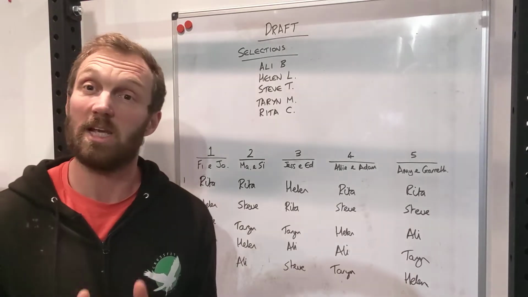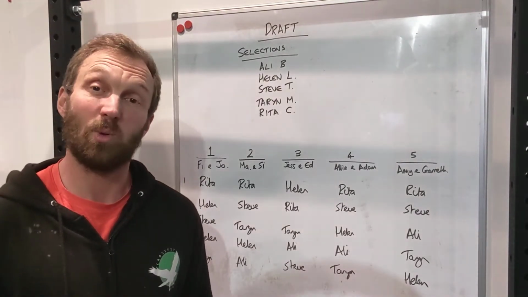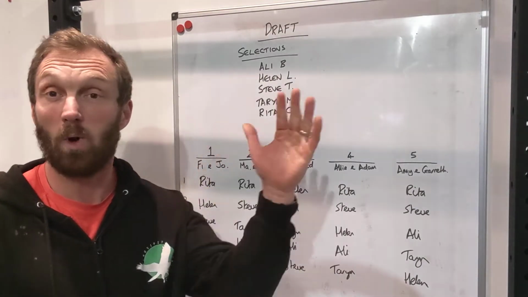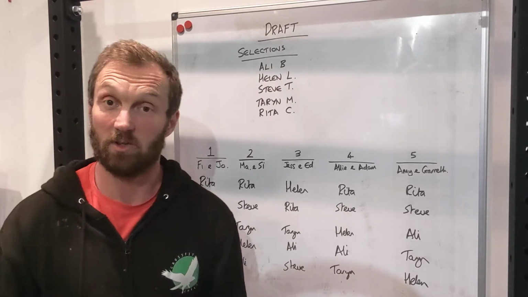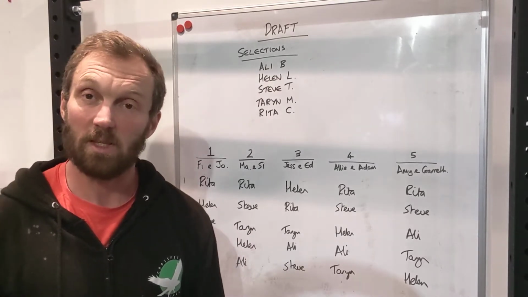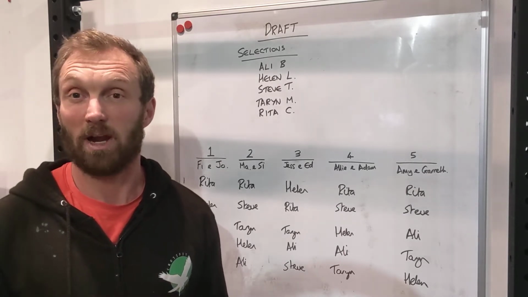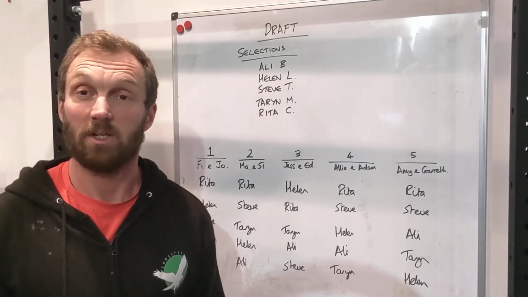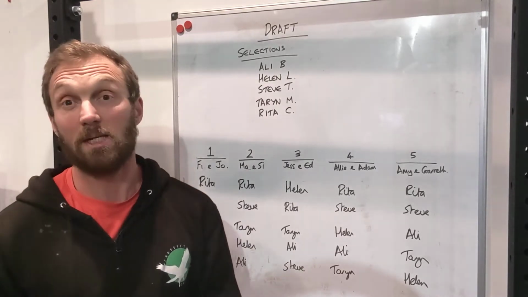What it is: each team, the captains will send through their top 20 athletes in order 1 to 20, 1 being their first choice, 20 being their 20th choice. Each selection accounts for the rounds of the draft. So selection number 1 will be picked in round 1, selection number 20 will be picked in round 20.